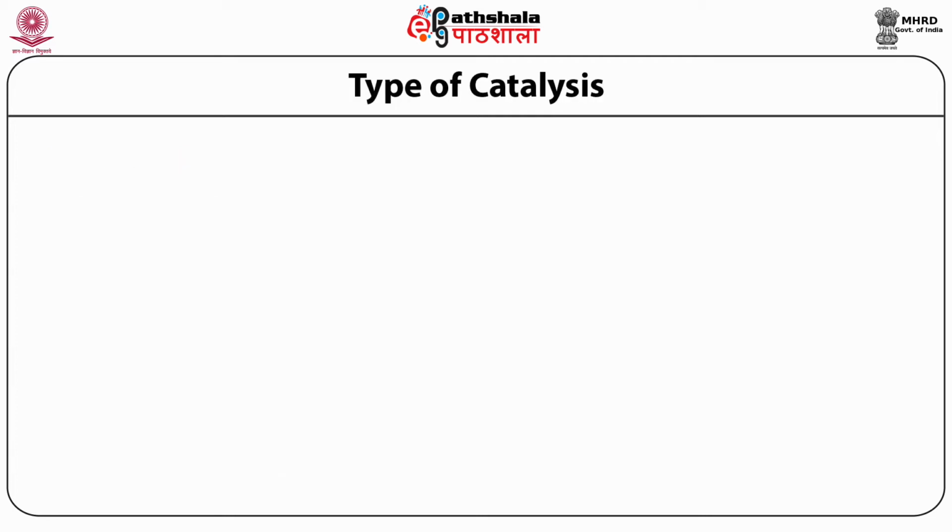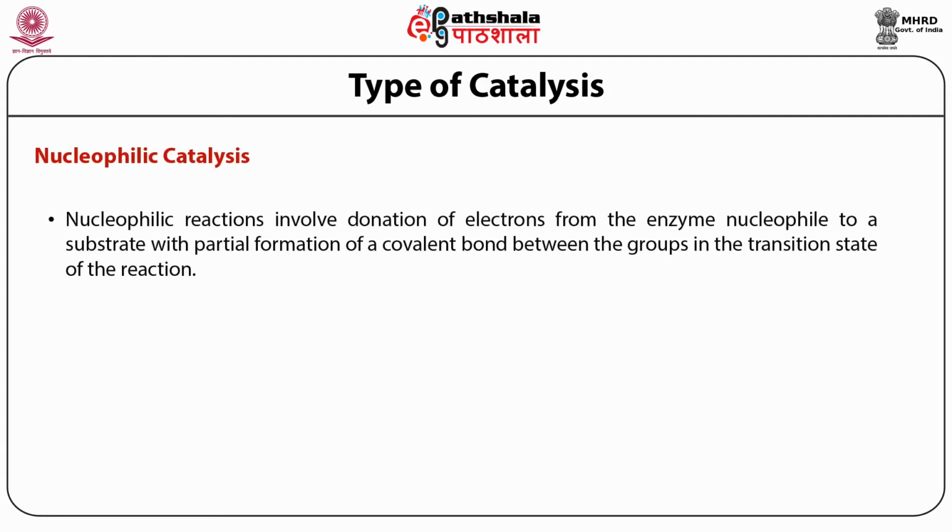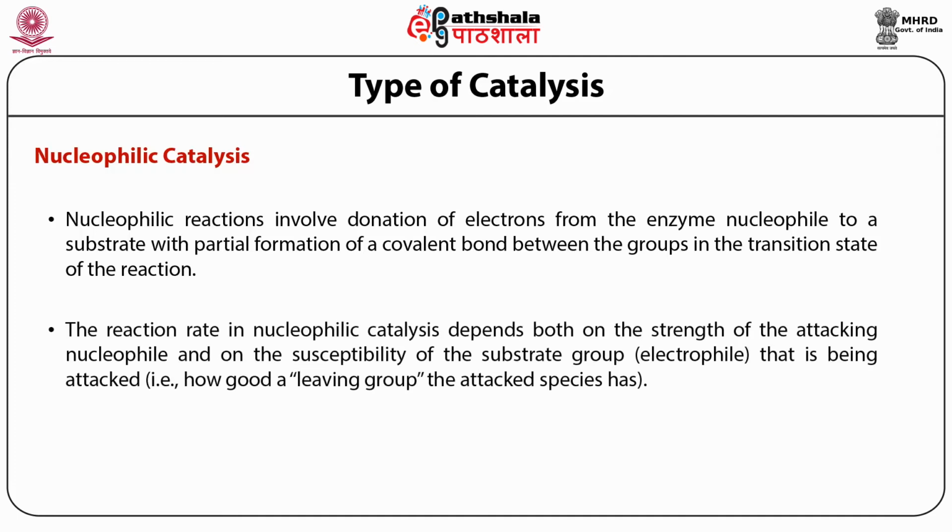The first class of covalent catalysis is nucleophilic covalent catalysis. Nucleophilic reaction involves donation of electrons from the enzyme nucleophile to a substrate, with partial formation of a covalent bond between the side chain group and groups in the transition state of the reaction. The reaction rate in nucleophilic catalysis depends both on the strength of the attacking nucleophile as well as on the susceptibility of the substrate group, which is the electrophile, that is being attacked.